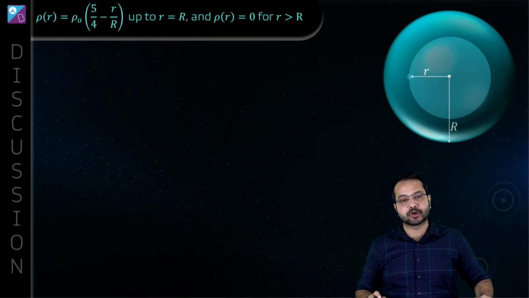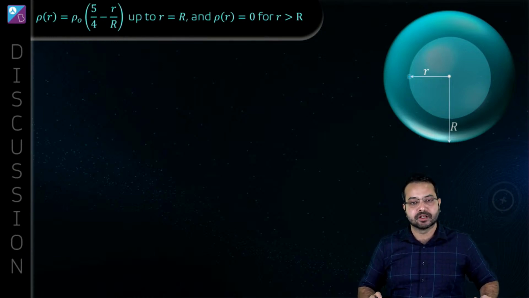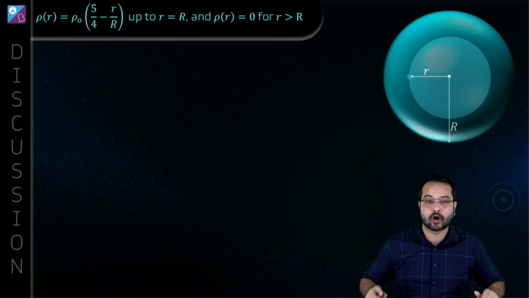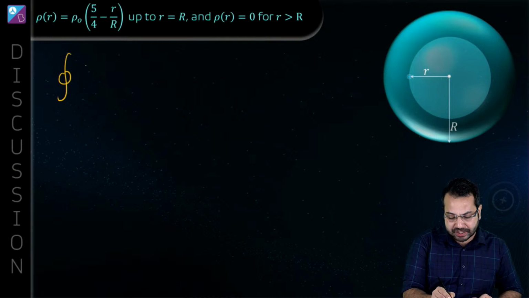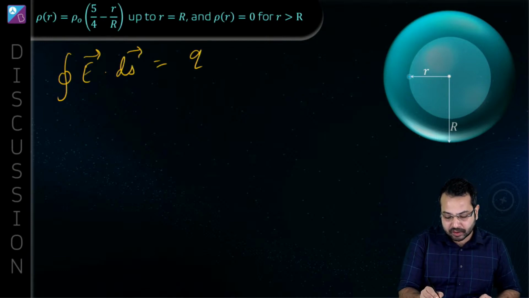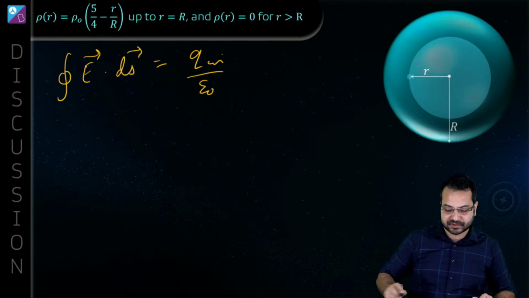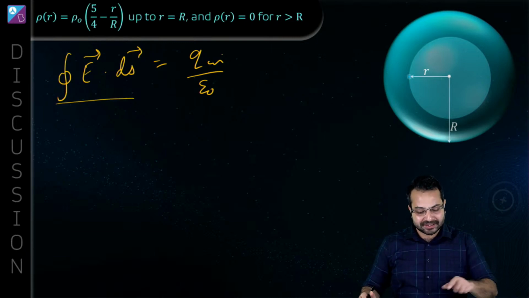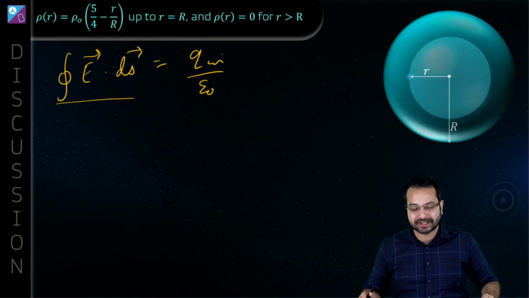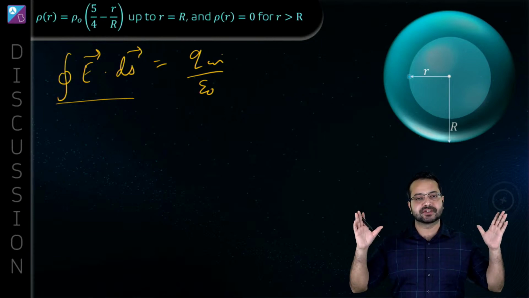Absolutely, we are going to use Gauss's law. Okay, so what does Gauss's law say? Gauss's law says that the closed integral of E dot ds is equal to q inside upon epsilon naught. Alright, this is Gauss's law. So if we choose a Gaussian surface, we calculate the flux of the electric field through this closed surface, then that is going to be equal to q inside upon epsilon naught.